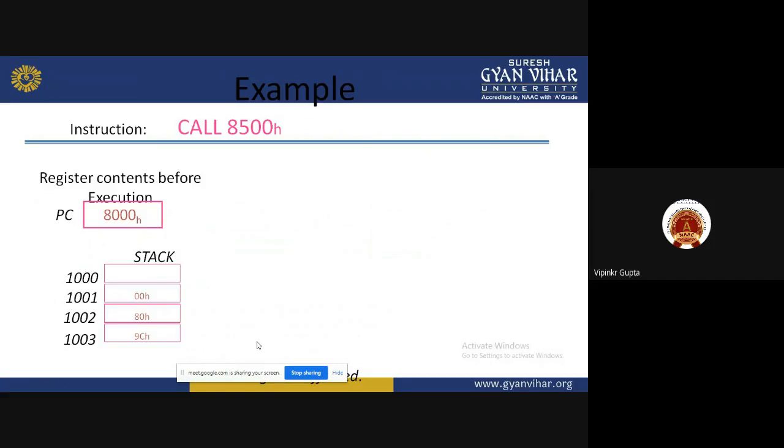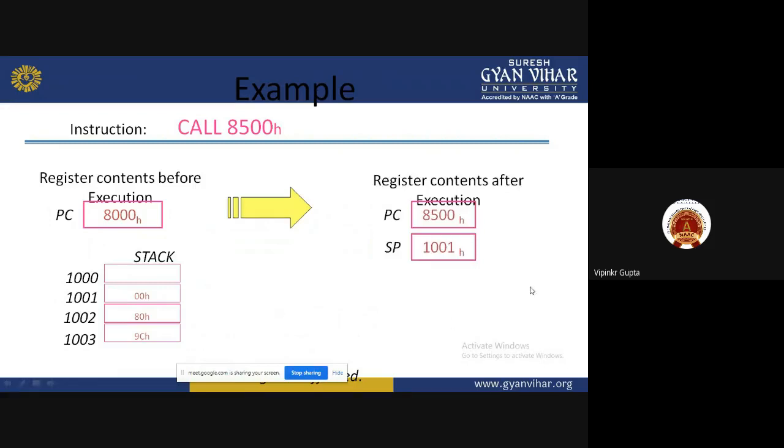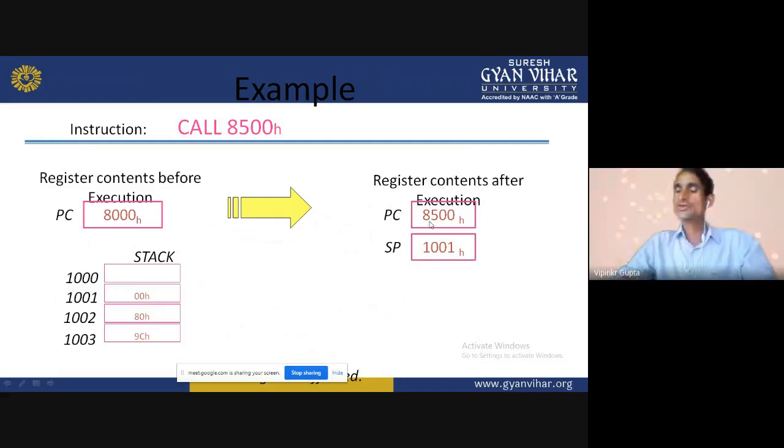Last in, first out. Whatever data comes last, it will execute first. So what is the program counter value? The program counter value will change to 8500H, and the stack pointer value will be 1001. So it will execute that program, that is, call that program. It means it goes to that location, which is written in memory, and executes that program. After executing that program, it comes back using the stack pointer value.